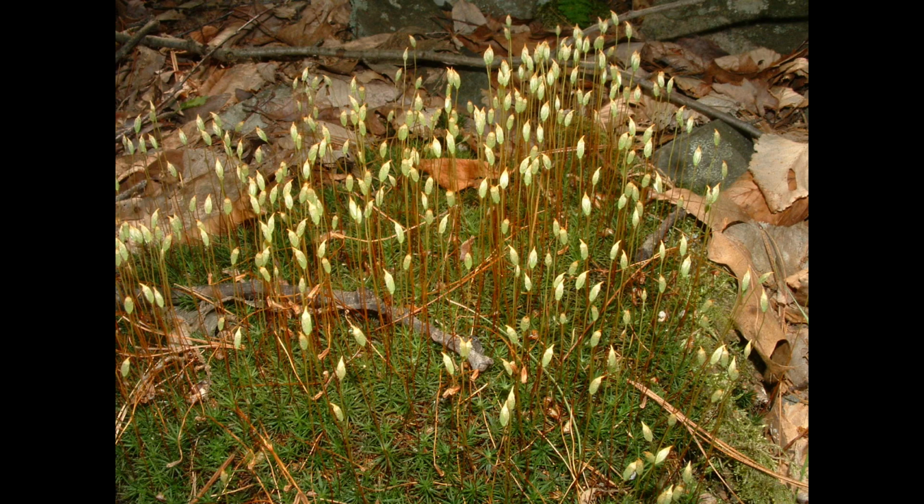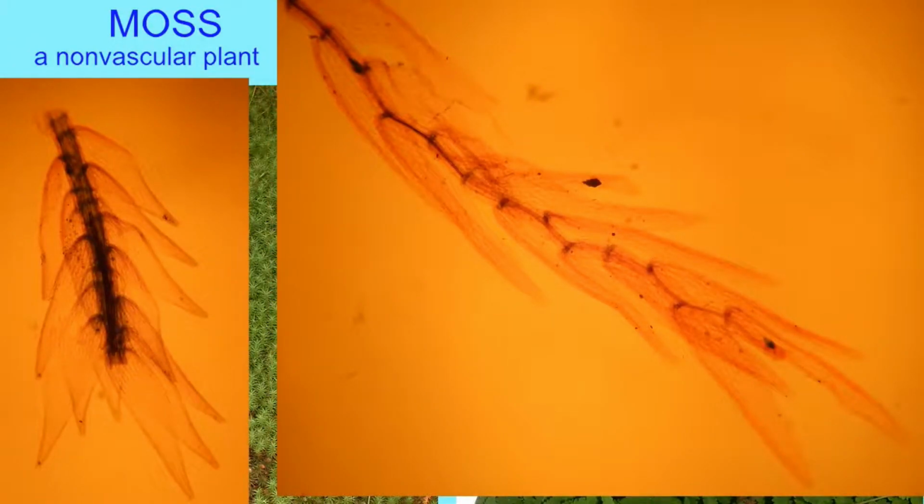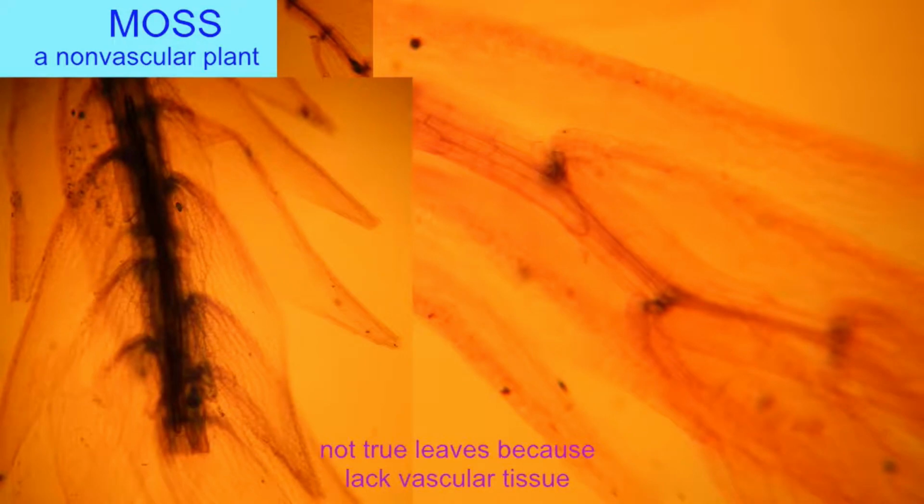Are those leaves? No. The general definition of leaf, which is agreed upon by biologists and botanists, is that it must contain vascular tissue, specialized tissue which distributes water and perhaps sugar to and from the cells in the photosynthetic structure. And so mosses do not have this. Mosses do not possess vascular tissue at all, and certainly not in these photosynthetic flaps known as enations. So no, mosses do not have leaves.